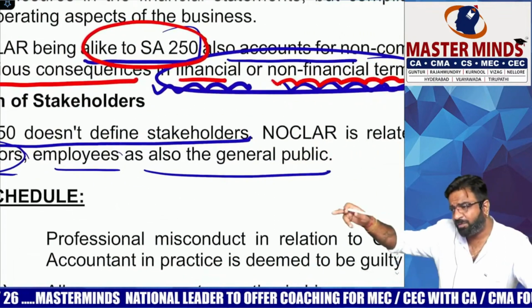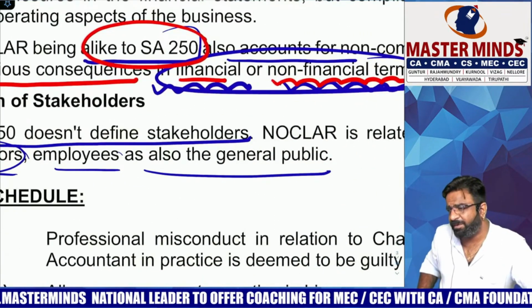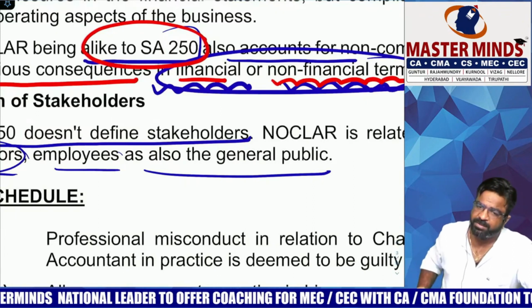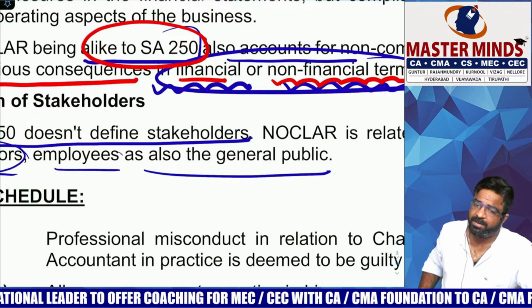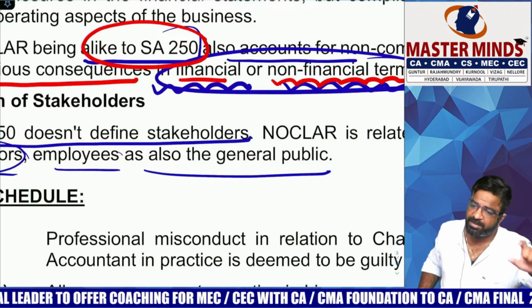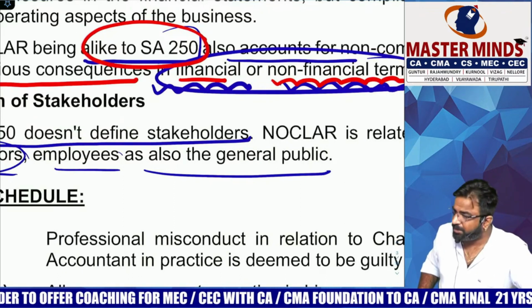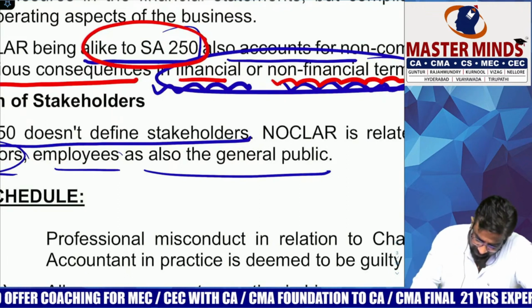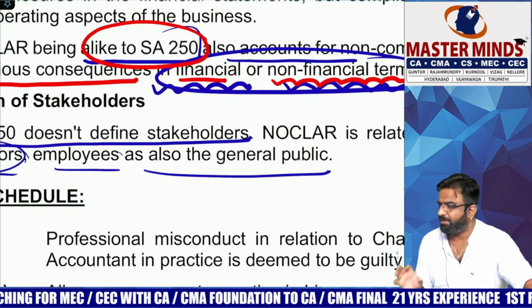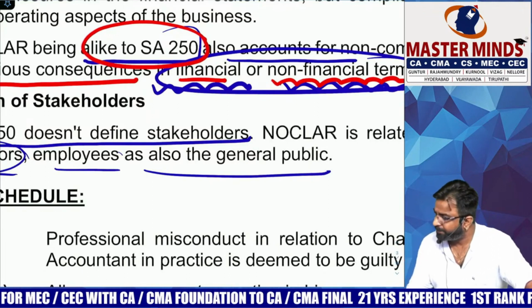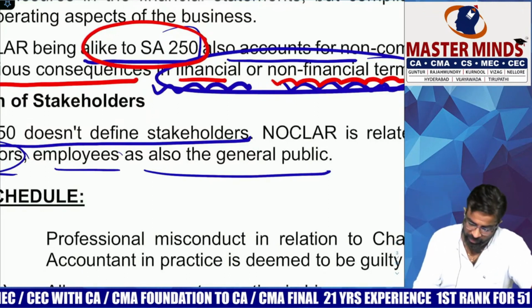Do we also have anything relating to the workmen compensation fund? But 250 does not cover that, because we nowhere get any EPF and gratuity fund act related things in our FS. Are you getting the point? So this is one of the unique differences they may ask you in the examination. What is the major difference between Noclar and SA 250?